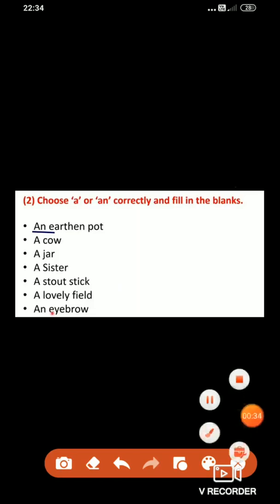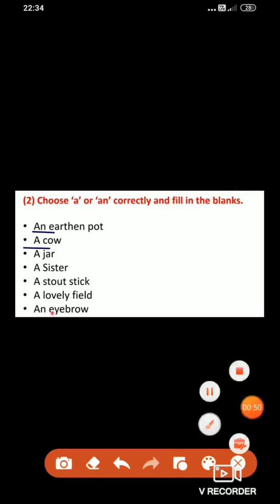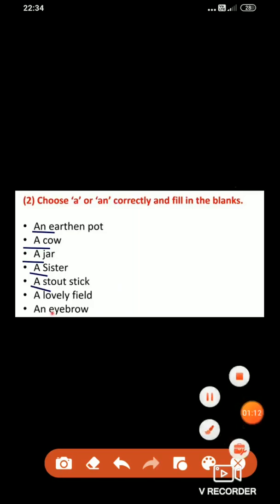Second one, a cow. Yes, we have to write a. We have to use the article a. Why? Because cow is a word which begins with a consonant sound. Next, a jar. Yes, a sister. A stout stick. Why a stout stick? Because stout stick is a word which begins with a consonant sound. So we have to use a before a word which begins with a consonant sound.